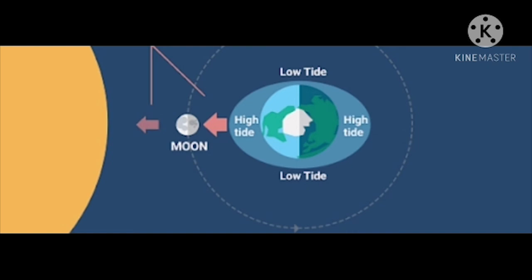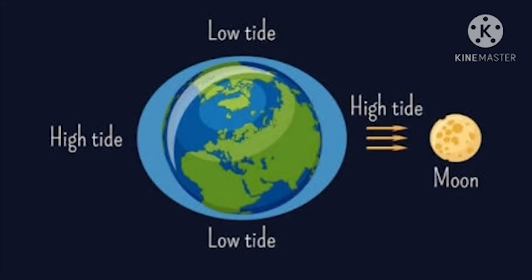Clear? Now, at these points, the water of the ocean is lowered because the water has moved to the regions of high tide. So places in these regions have low tide. Do you understand? Where there is high tide, when the water moves, there it will be the low tide. Got it? I'll repeat once again. In short, high and low tides are caused by the moon.